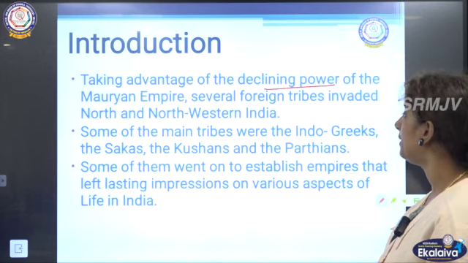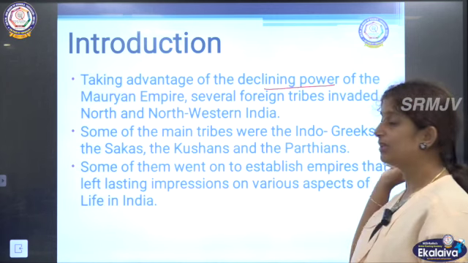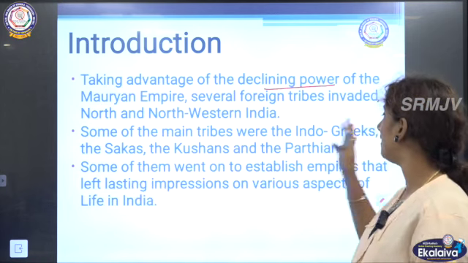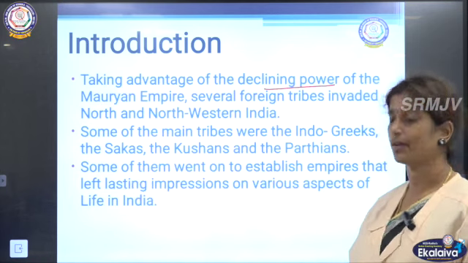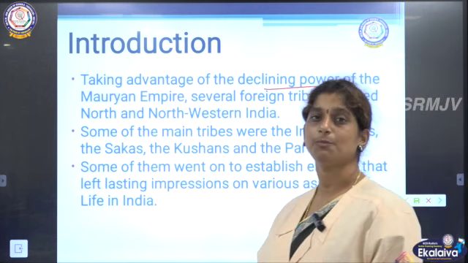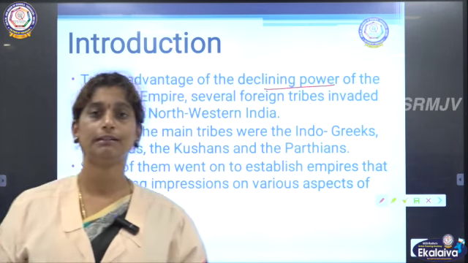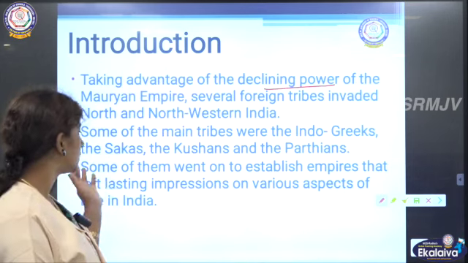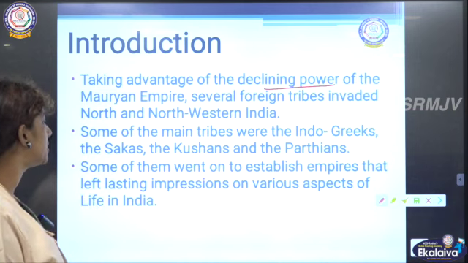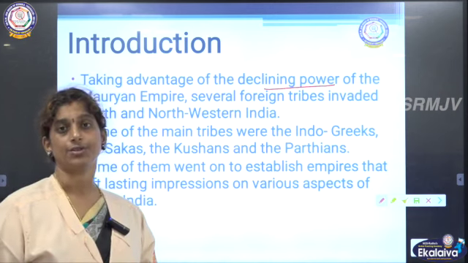Some of the important tribes among these are the Indo-Greeks, the Sakas, the Kushans and the Parthians. Okay, so we are going to see about these four groups alone, because these people were playing a very important role in the kingdom, right? Some of them went on to establish empires that left lasting impressions on various aspects of the country.